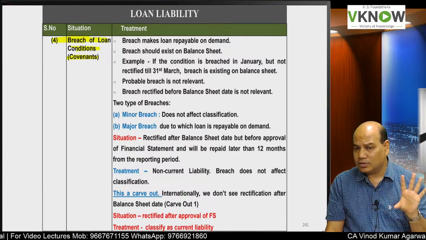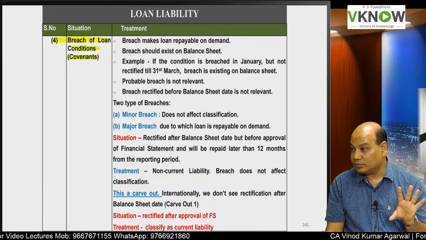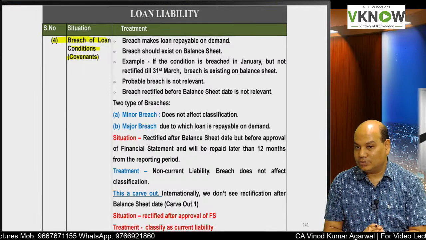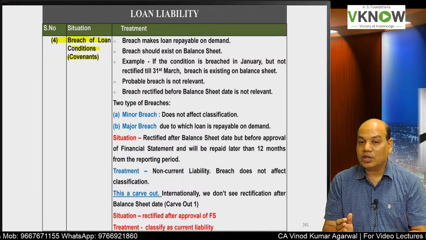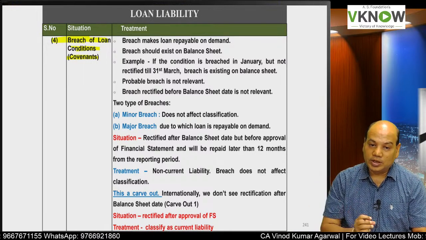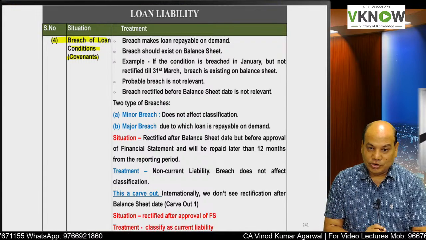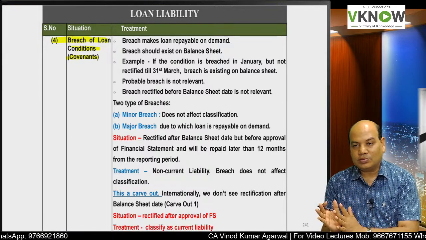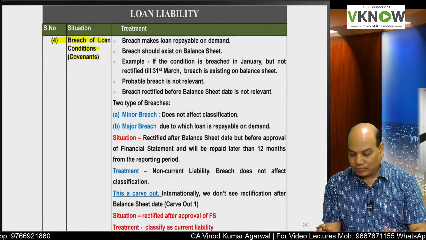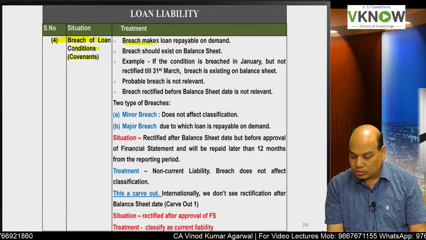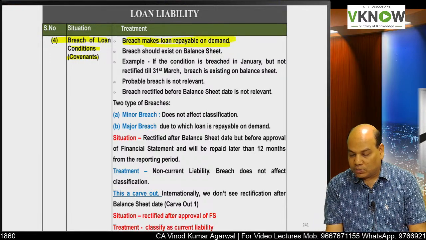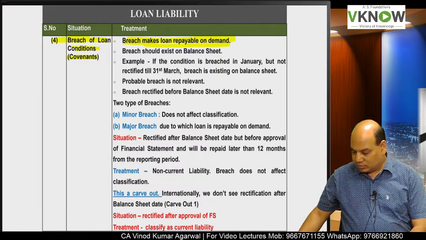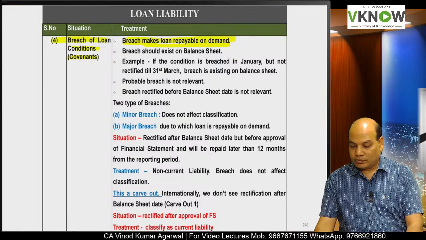Breach of minor, but if breach is major, promoters have to also bring equivalent amount in capital. That was the condition of granting loan. Promoters did not bring their capital. So this is a major breach. Now what to do? So we'll read the situation and then the treatment. Breach makes suppose loan repayable on demand. So loan has become repayable on demand, but wait, that does not mean it will be current.